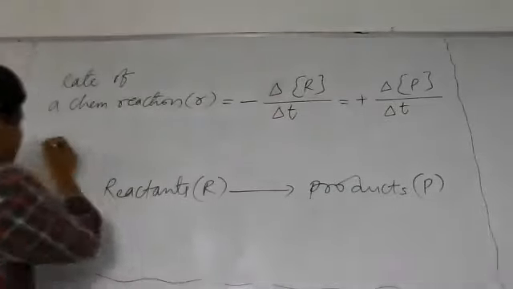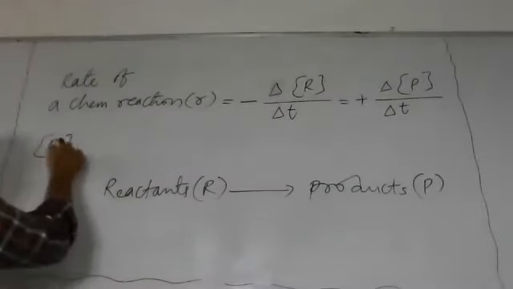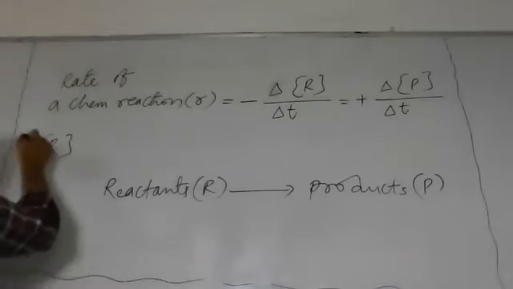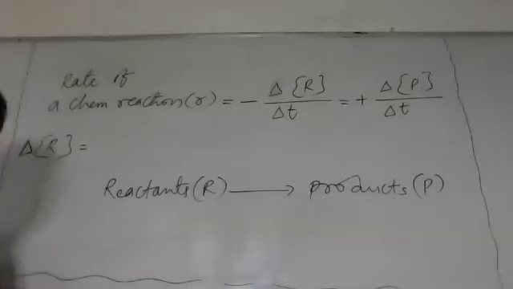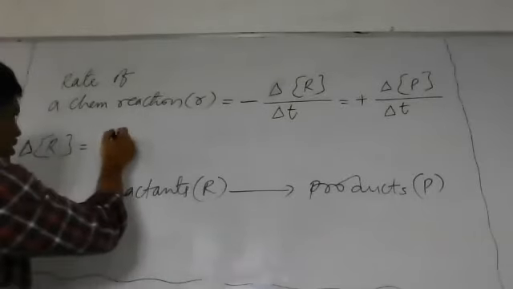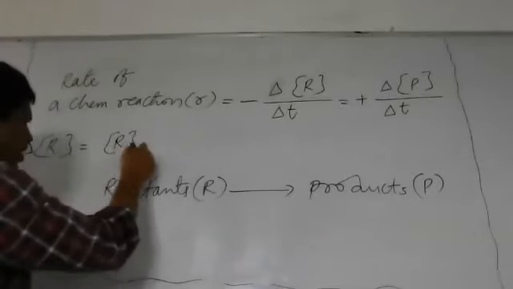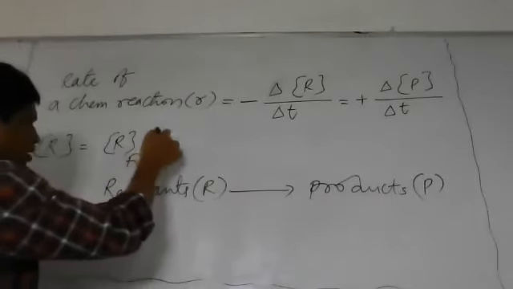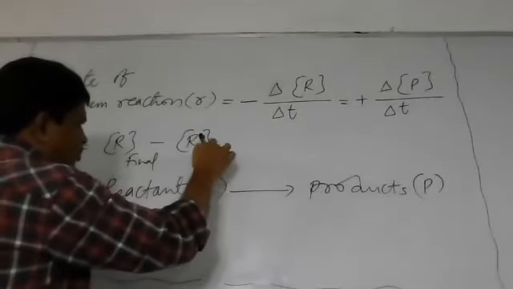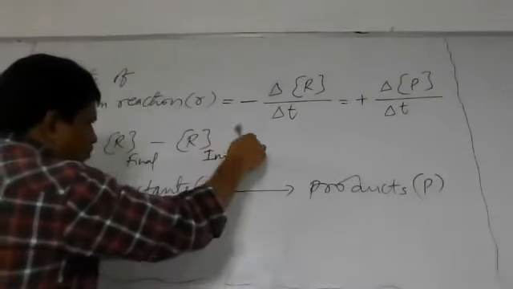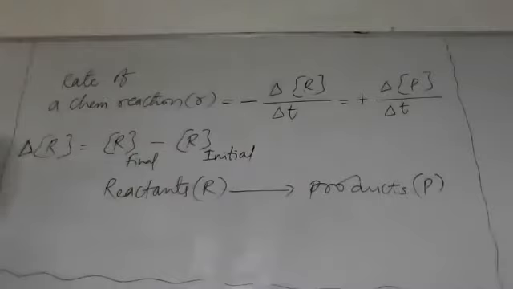So tell me, what is delta square bracket of R here? It indicates the change in concentration of reactants: the concentration of reactants in the final condition minus the concentration of reactant initially.